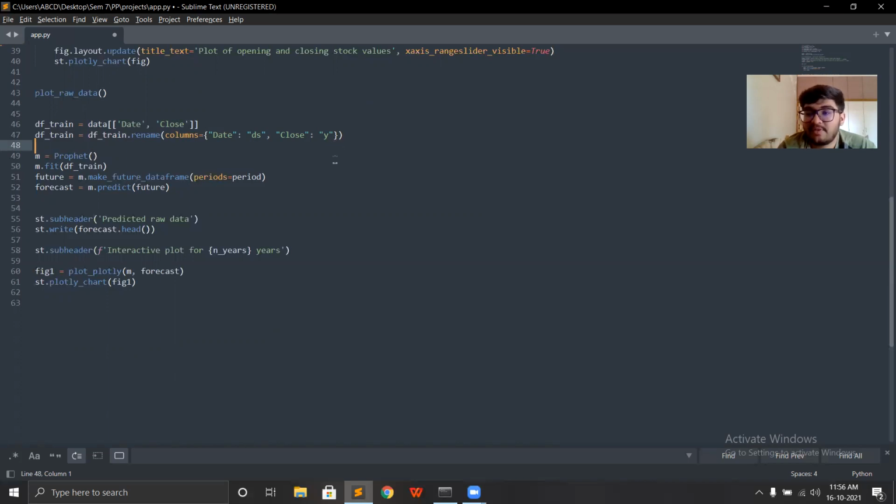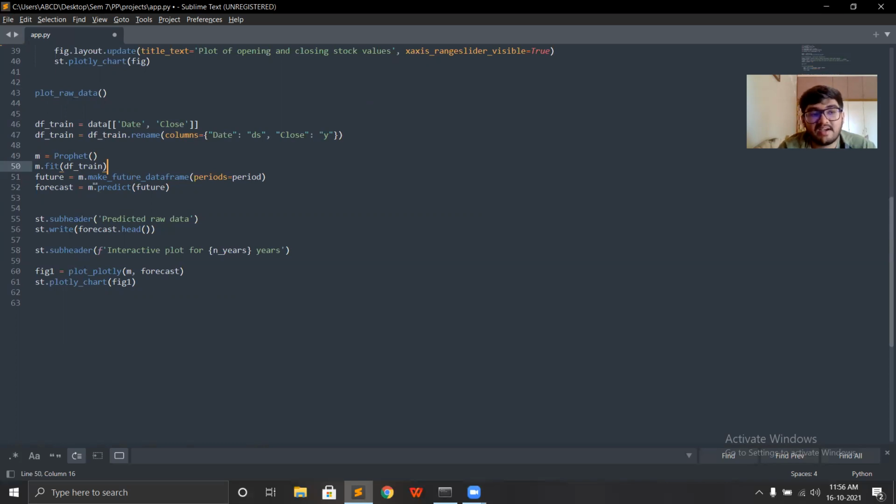So Facebook Prophet can easily work with it and predict the forecast for the given period of time. After that, I'm creating an instance of the Prophet library, which is similar to scikit-learn and other frameworks. We need to feed our data frame and then predict the data for the future data frame, so that's what I am doing here. I am fitting this to my training data, which I got from Yahoo Finance, from 2015 in the past up to today's date, and I'm using that data for training.